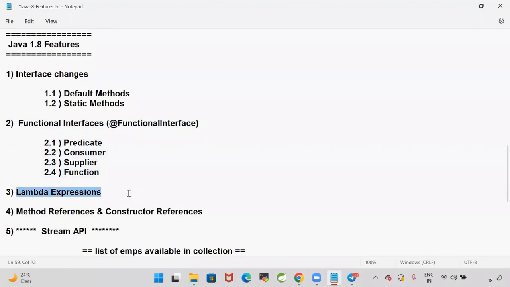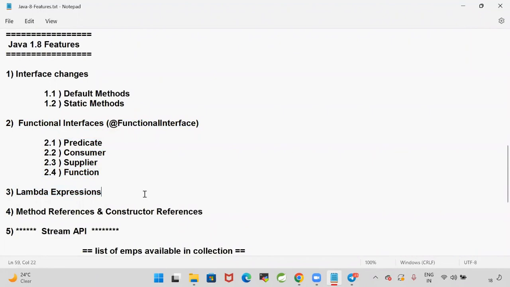Earlier, in object-oriented programming, everything we represented by using class, object, methods. But from 1.8, we can write lambdas. We can write the functions in Java, nameless functions, anonymous functions. Lambda is an anonymous function.